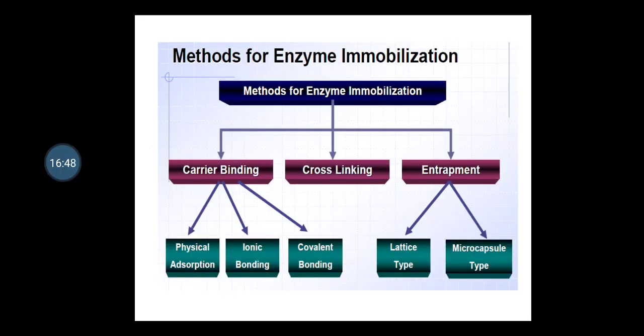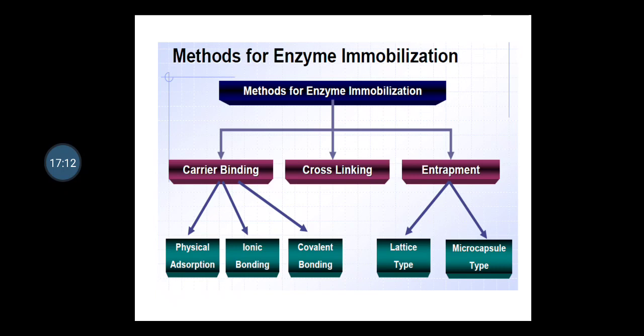So the enzyme immobilization methods have been classified on the basis of surface immobilization and within the surface immobilization. But the major components of the immobilized enzyme are the enzyme, the matrix, and the mode of interaction of enzyme with the carrier.